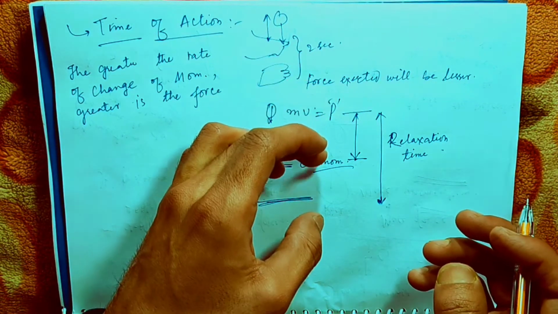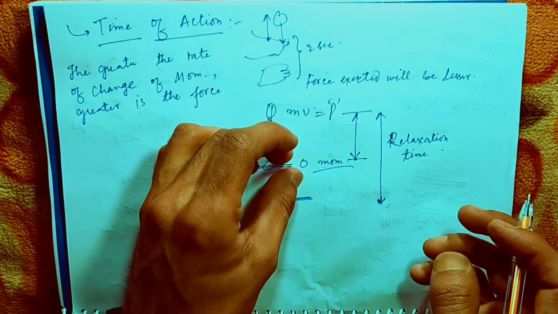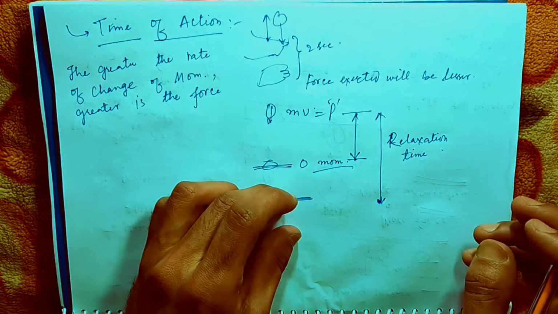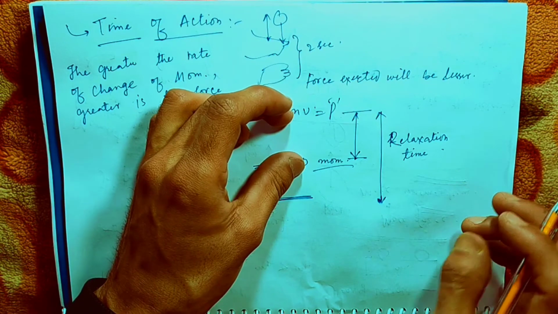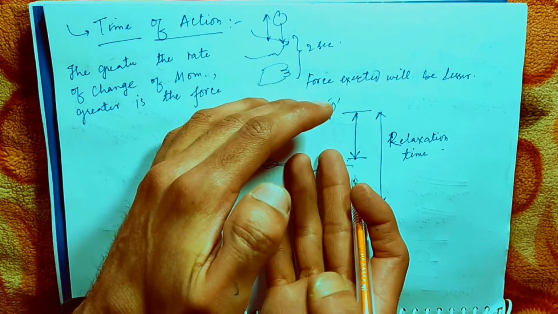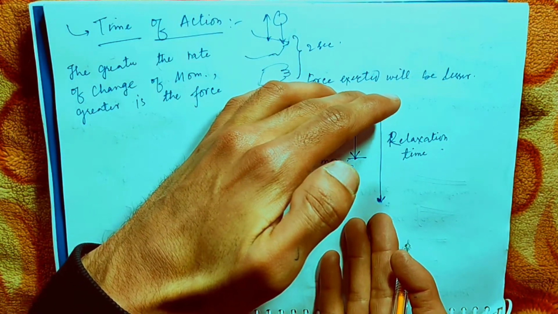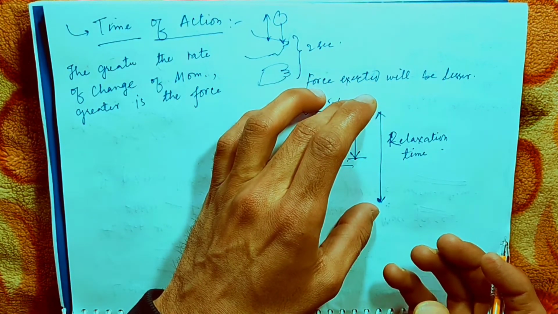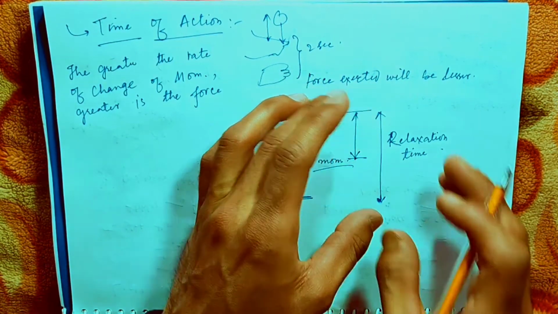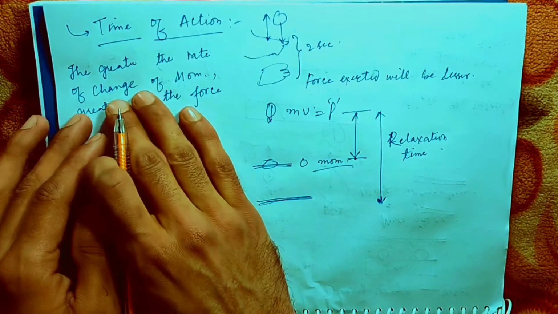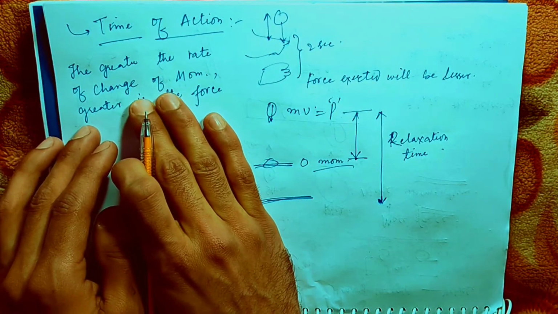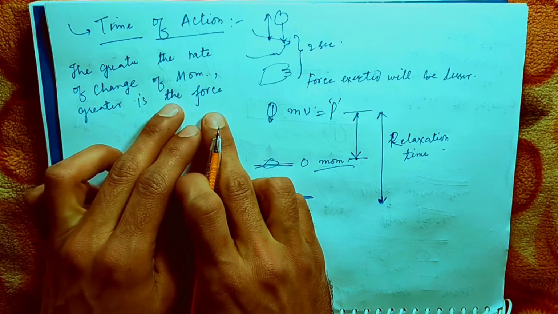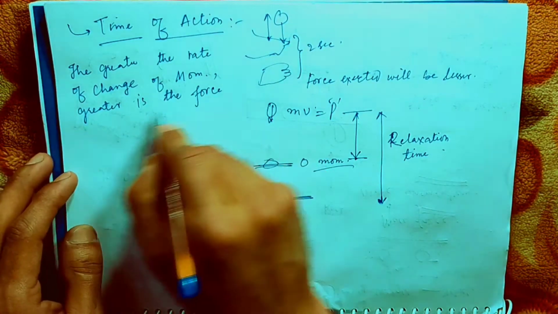Here the rate of change is rapid, but here the change is not so rapid. So if the rate of change of momentum is not so rapid, that means lesser force, and if the rate of change of the momentum is greater, the force will be greater.